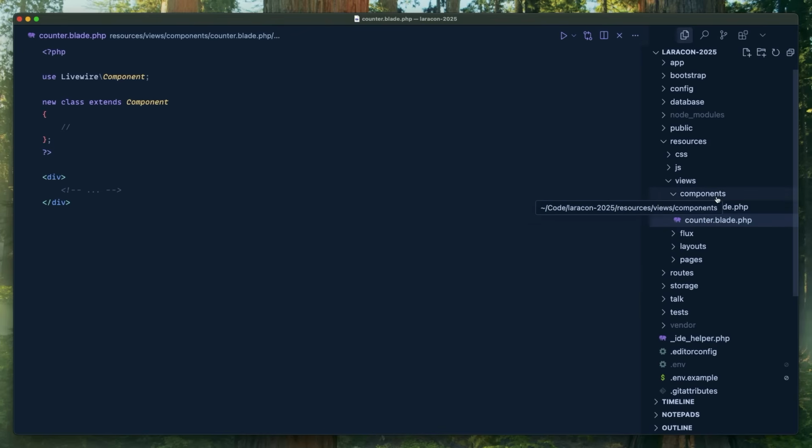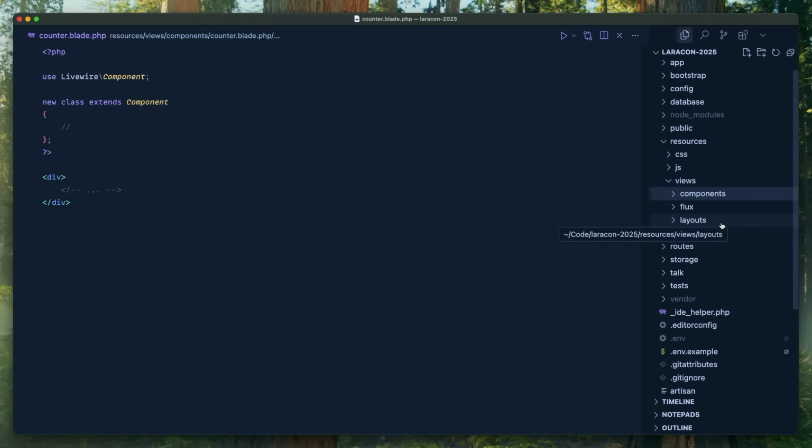Another thing I hear is questions about page or project structure. Like, how do you structure your project? Do you put everything in components? Do you put it all in app? Whatever. So now we have just very subtle new opinions for you. Pages and layouts. There's new folders. They're automatically namespaced. So if you're creating a page and you're routing directly to it, you throw it in pages and then you reference a layout. And same, components is the default directory for all your components. So I'm excited about that.